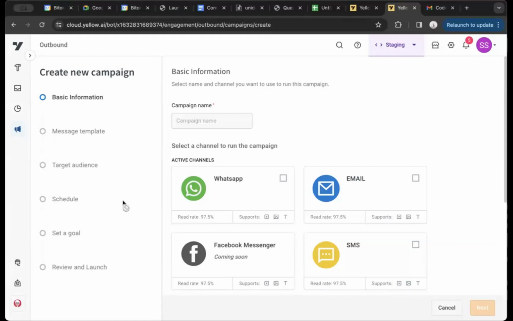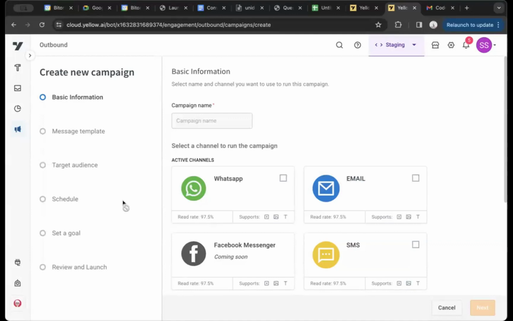How you want to interact with these people depends on how they have interacted with the first message. If someone has clicked your message, that shows a higher level of engagement, so you may want to follow up with them. Versus someone for whom the message was not delivered on WhatsApp, you may want to try WhatsApp again, or some other channel.